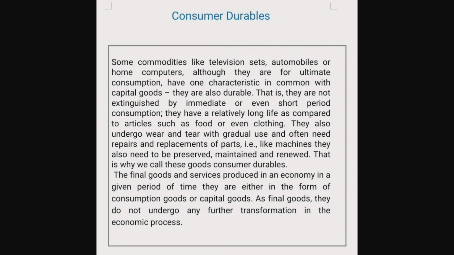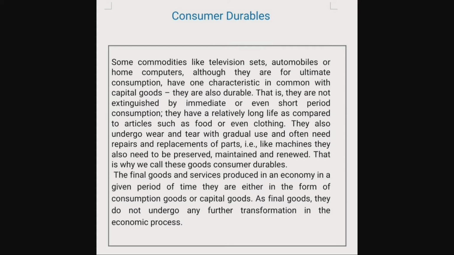Children, next we are going to discuss consumer durables. What do you mean by consumer durables? That is, some commodities like television set, automobiles or home computers, although they are for ultimate consumption, have one characteristic in common with the capital goods. That is, they are also durable. They are not extinguished by immediate or even short period of consumption. They have a relatively long life as compared to articles such as food or even clothing.